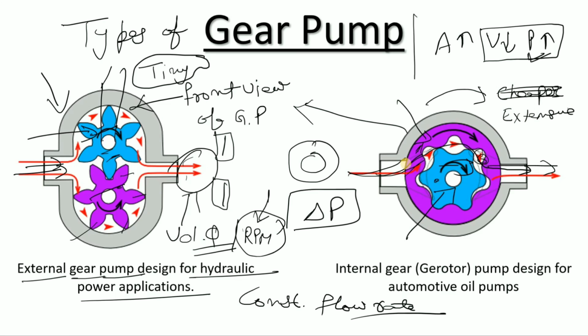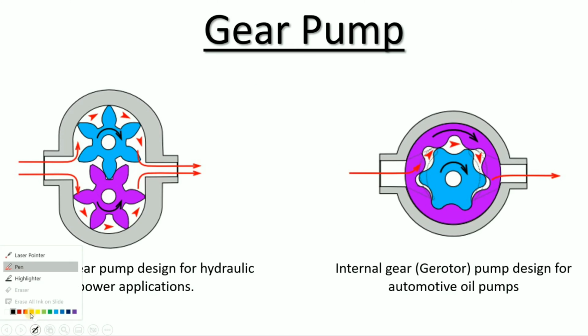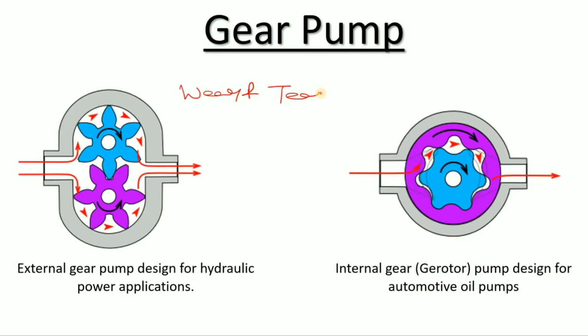And what are the disadvantages of the gear pump? The first disadvantage is wear and tear. As I told you, the clearance here is very small, less than 10 microns, but after some time of operation, wear and tear comes here.